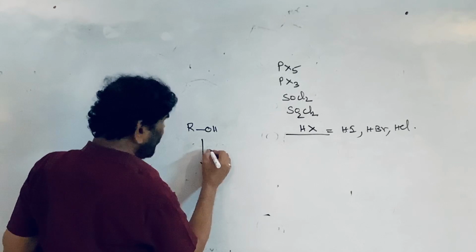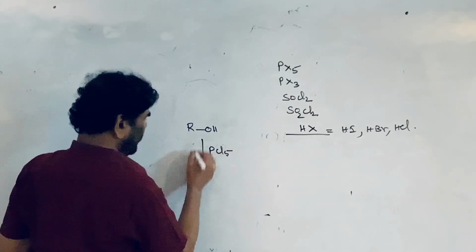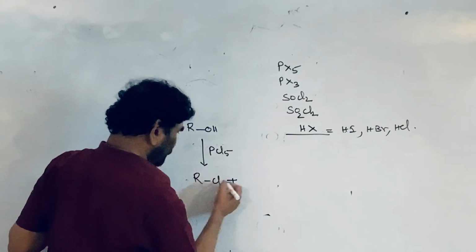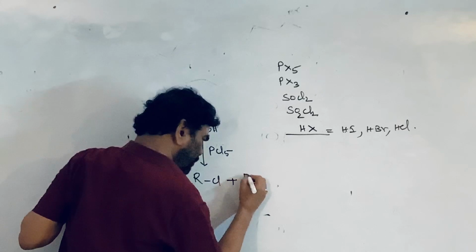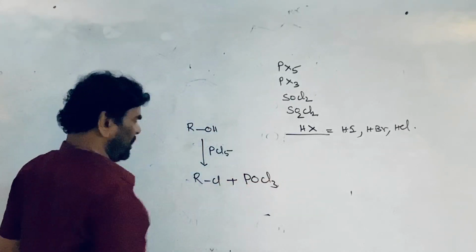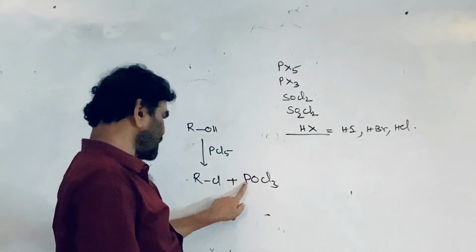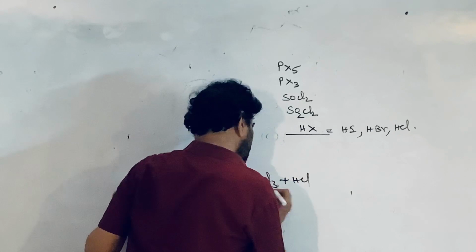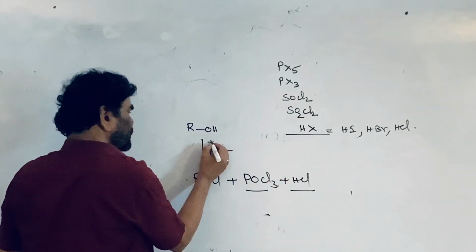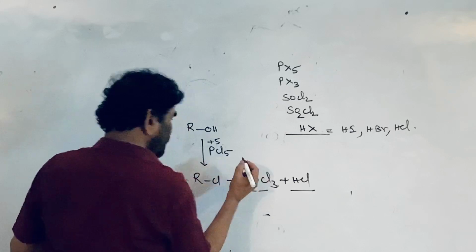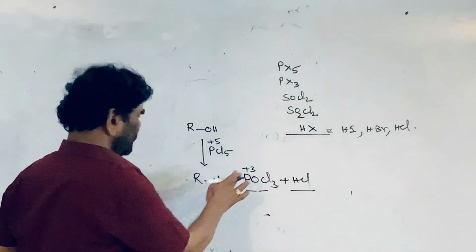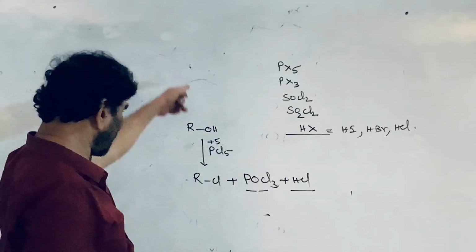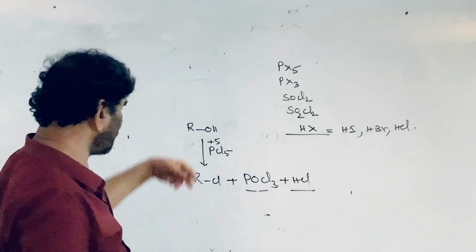If it is treated with phosphorus pentachloride, then what happens? RCl is formed, only one chlorine is usable, along with POCl3, phosphorus oxychloride, plus HCl. These two are the byproducts of the reaction. Plus 5 PCl5 is converted into plus 3. So all alcohols can be easily converted into alkyl chlorides just by treating with this.